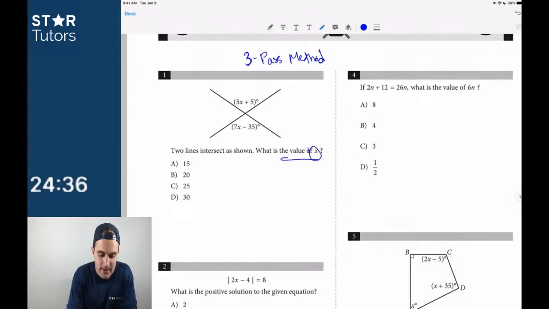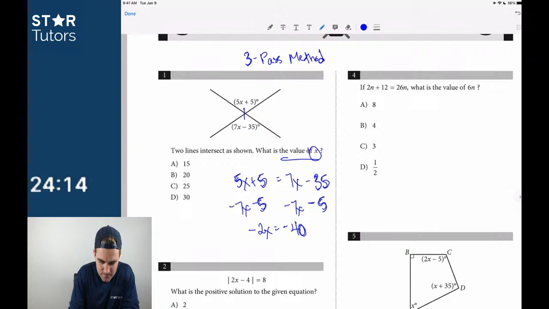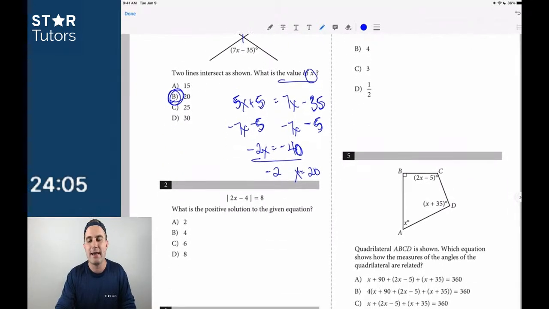We're looking for the value of x, and we know that these are vertical angles, right? So we can say 5x plus 5, write everything out. Don't take any question for granted. You're not spending that much time writing this out, and if you make a simple mistake, then you're losing so much value because this question is not very hard. So just write everything out. Negative 2x is equal to negative 40, and then we divide by negative 2, so x is just equal to 20. That one is super straightforward. I didn't have to think about anything there, and so I'm going to answer that.